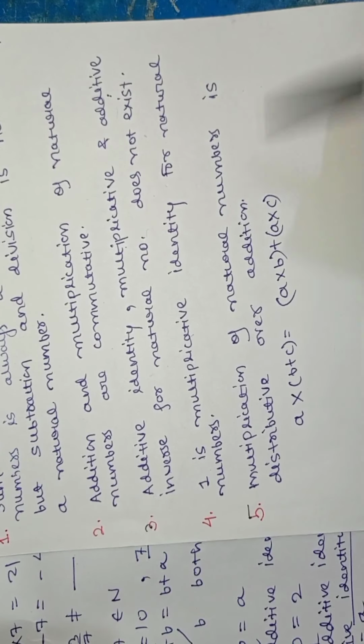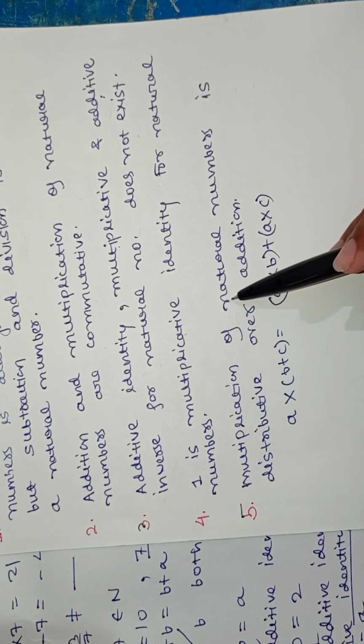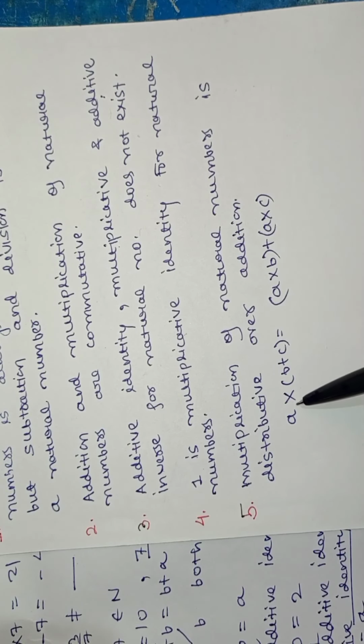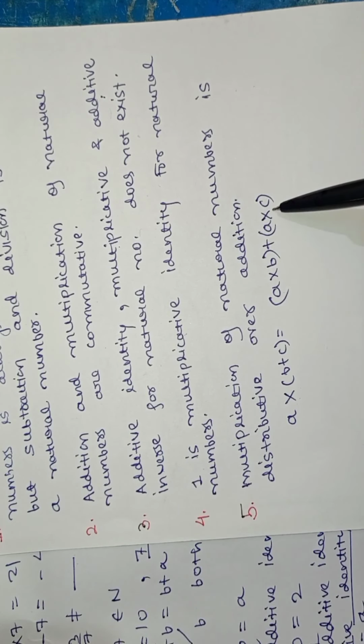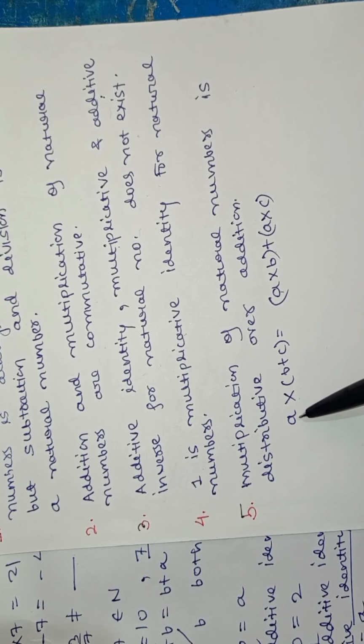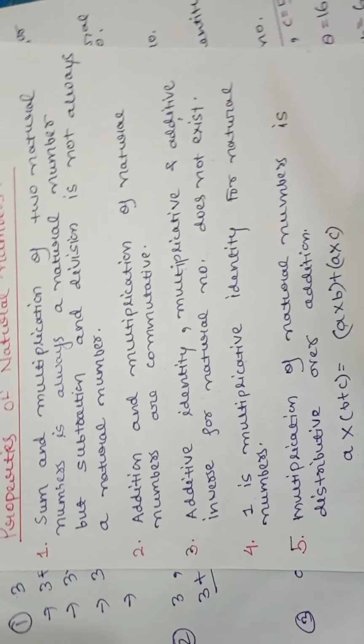Now the fifth property: the multiplication of natural numbers is distributed over addition. If you solve for LHS and RHS by taking a, b, c as any arbitrary numbers, say a as 2, b as 3, c as 4, or whatever you want, you will get the same value. So this is the proof here.